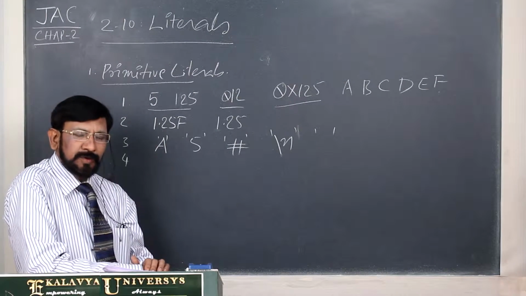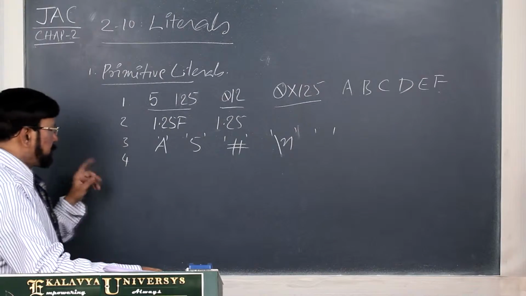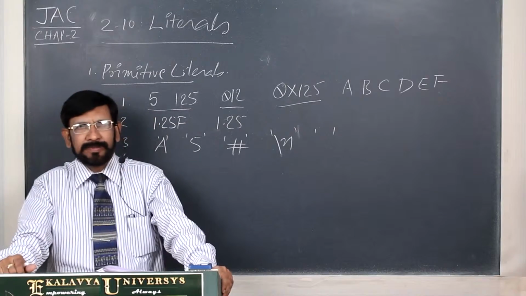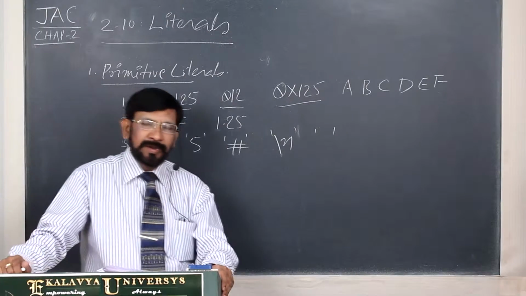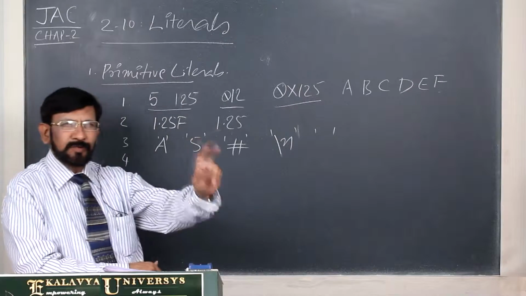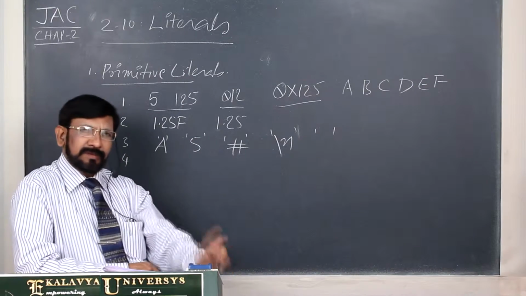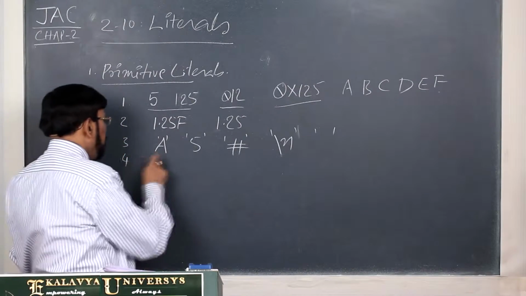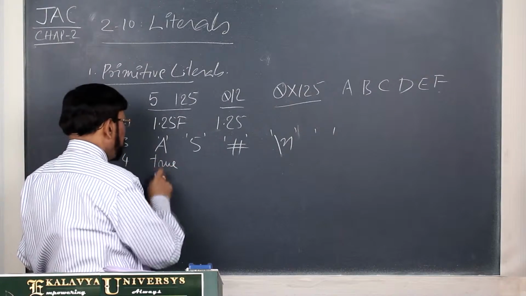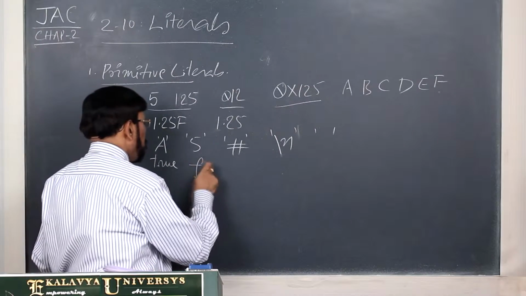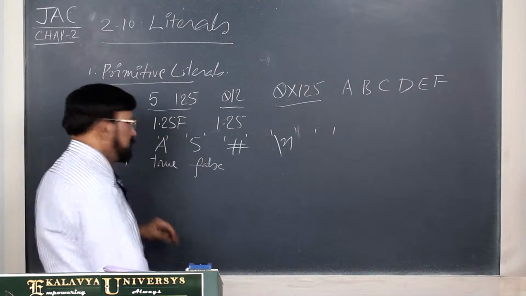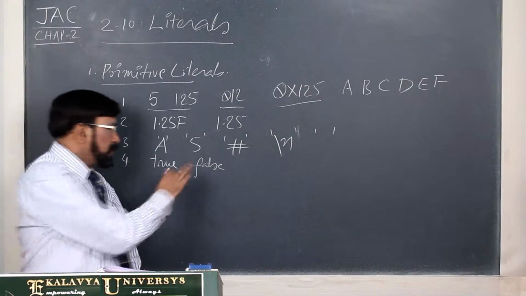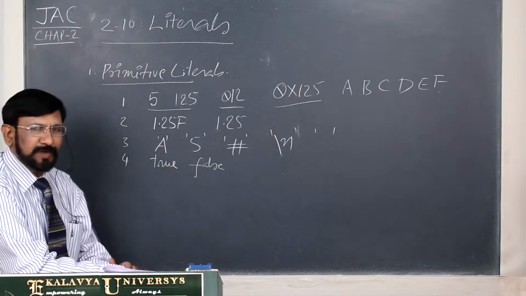That you always remember. Thereafter, Java provides us a unique type, that is the Boolean type. Boolean type deals with two values, that is two literals, one is true, the other one is false. And for that, no symbol. True is represented by true in lowercase, and false is represented by false in lowercase. If you write mixed case or uppercase, it leads to an error.